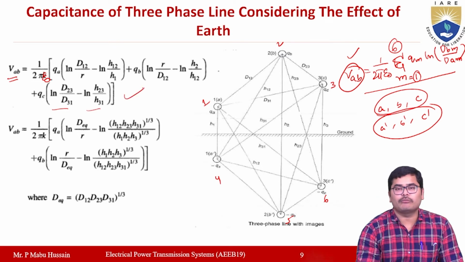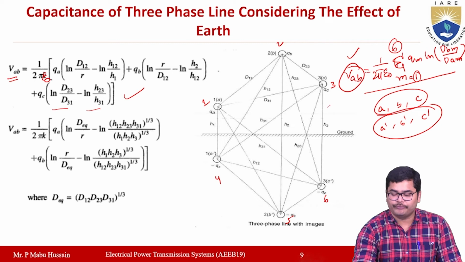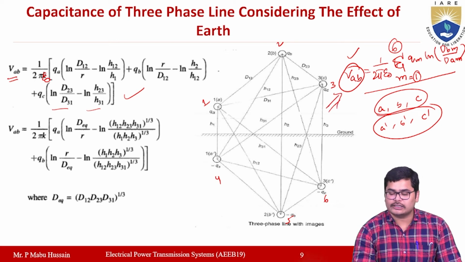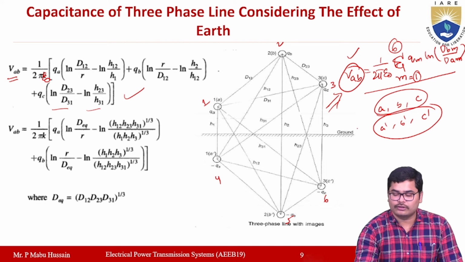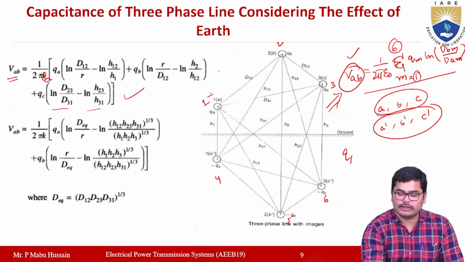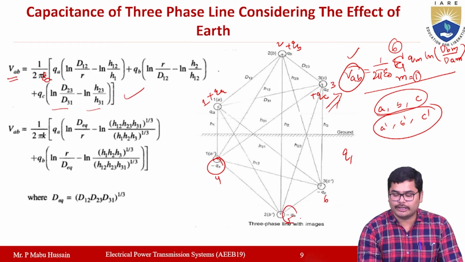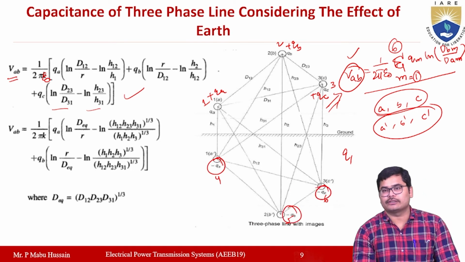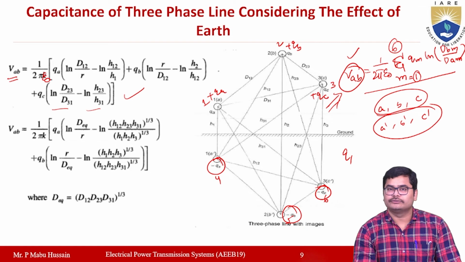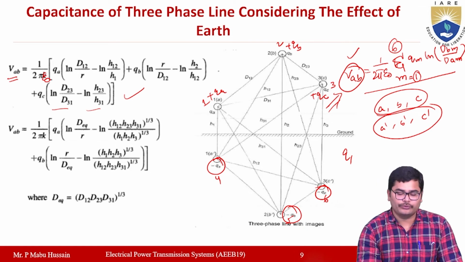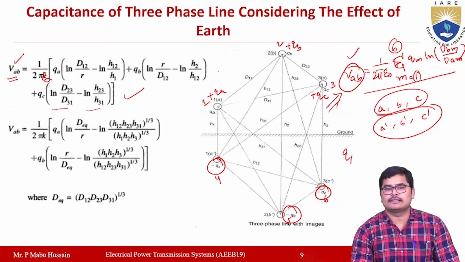You get this formula when you expand this equation and also consider that the charges are plus QA, plus QB, plus QC, and minus QA, minus QB, minus QC. By considering all of them you finally obtain this equation.